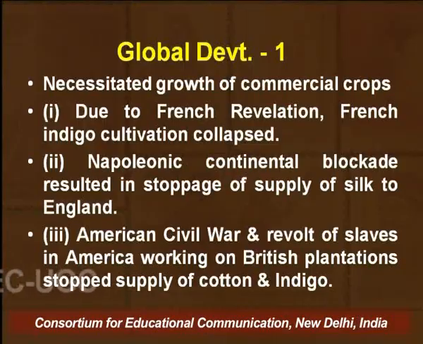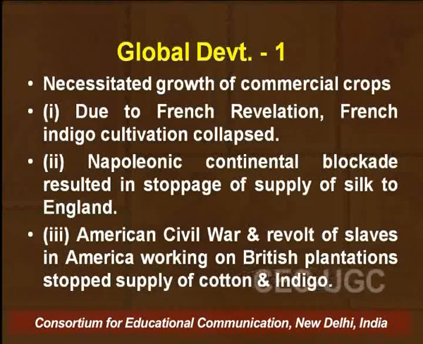And if we try to understand the changes happening at the international level, we will find that with the French Revolution, indigo cultivation collapsed in France. Then secondly, the Napoleonic continental blockade also resulted in the stoppage of the supply of silk to England. Thirdly, the American Civil War and the revolt of slaves working on the British plantations in America stopped the supply of cotton and indigo.